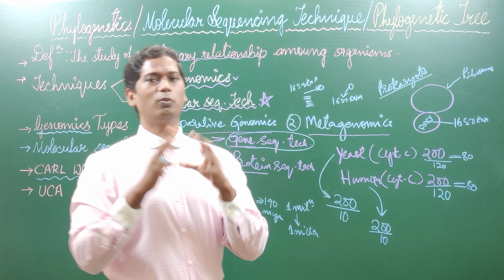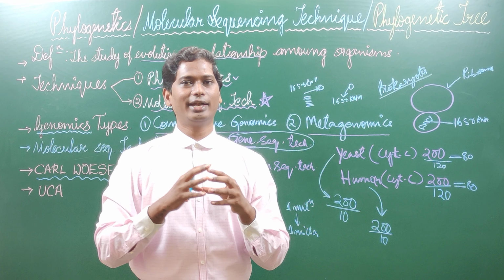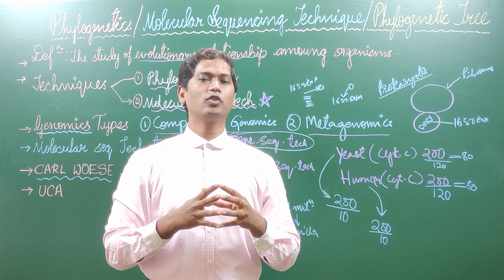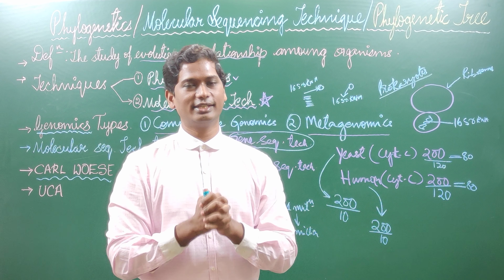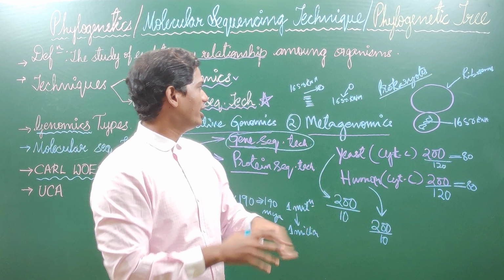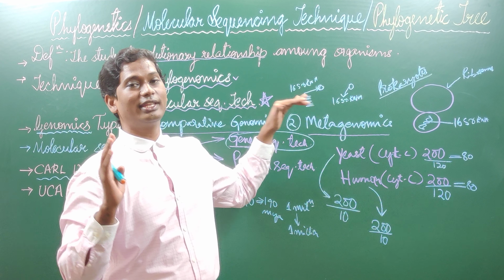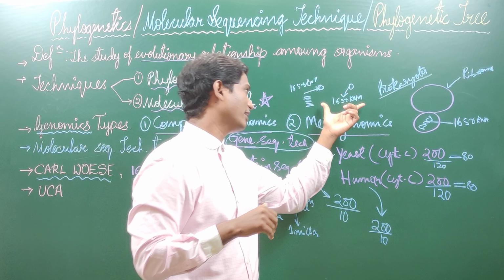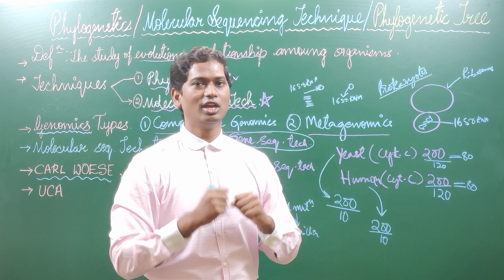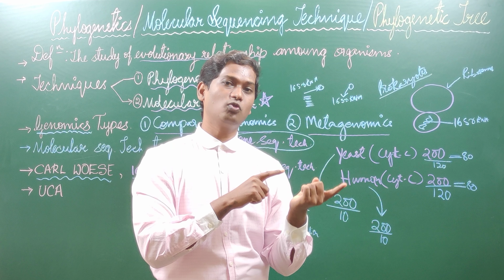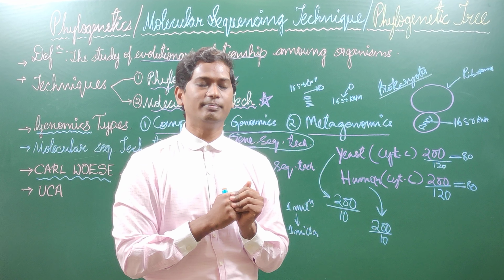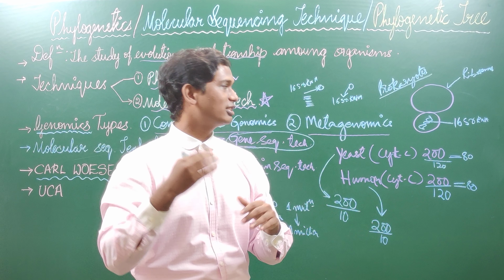What he ultimately proposed was that all the living organisms of this planet came from a common ancestor. That was his idea. When he proposed this, he got most of the credit, and this study itself outdated the five kingdom classification. The previous best classification was the five kingdom classification, but the current best classification is the three domain system. I will discuss this three domain system in my next lecture.